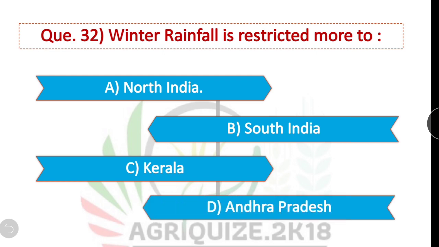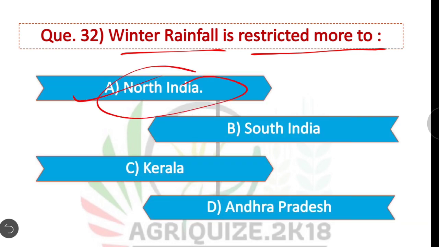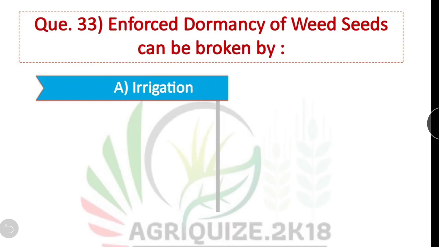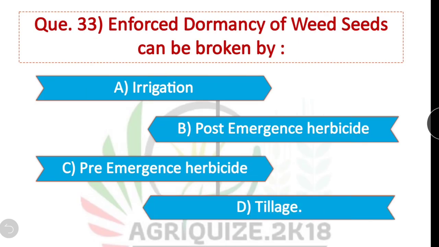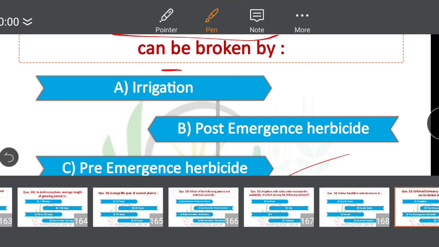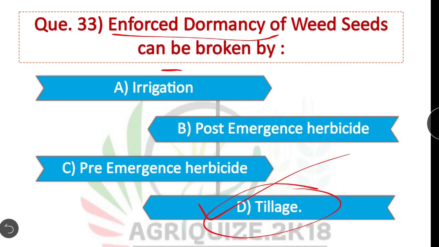Winter rainfall is restricted more to North India. Option A is correct. Question 33. Enforced dormancy of weed seeds can be broken by. Option D is correct. By tillage practices, enforced dormancy of weed seeds can be broken.